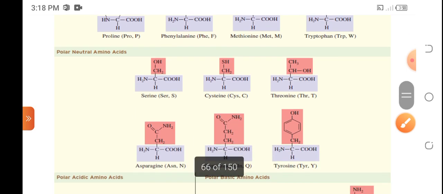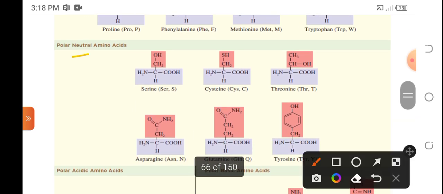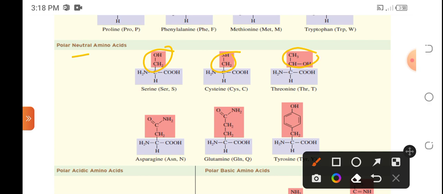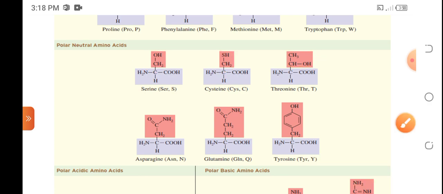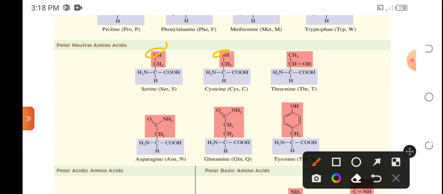Okay? Now, for polar neutral amino acids, this became polar because of, again, the property of the side chain, and more likely the reason is the presence of hydroxyl or sulfur. So they have hydroxyl, they have sulfur, or they have an amide linkage. The reason for their polarity is the presence of this molecule that is being attached to the carbon atoms.